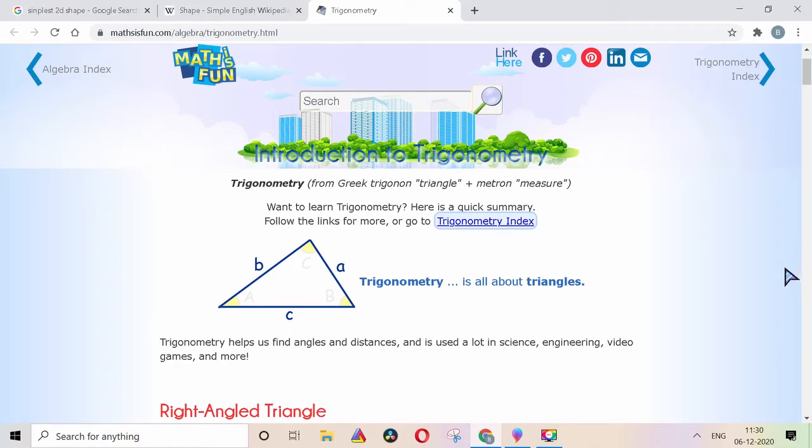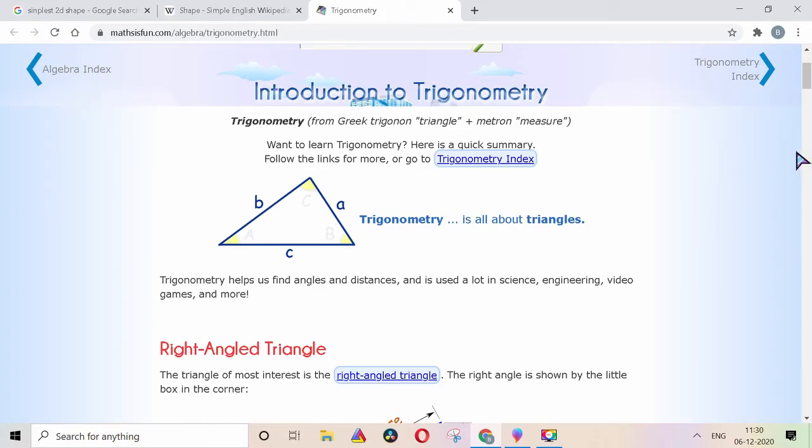So, trigonometry, as you see, this is a website. Now, this mode of teaching that I will do today will be slightly different. It is all screen sharing and interpreting whatever I see on the screen to you. Right now, it's just a website which says what is introduction to trigonometry.